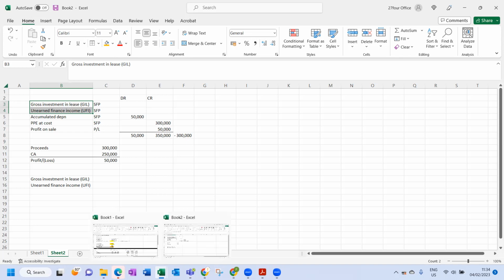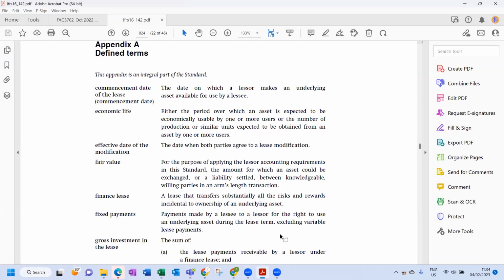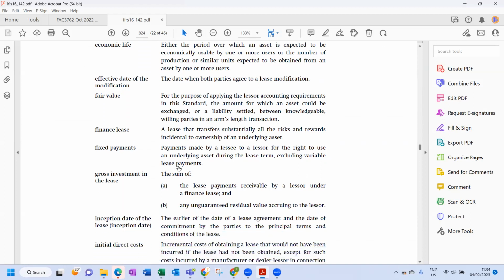Now let's go to the definition of gross investment in lease. Gross investment in lease is the lease payments receivable by a lessor under a finance lease, and any guaranteed residual value accruing to the lessor. In this scenario, there's no unguaranteed residual value, but we know what the lease payments are.